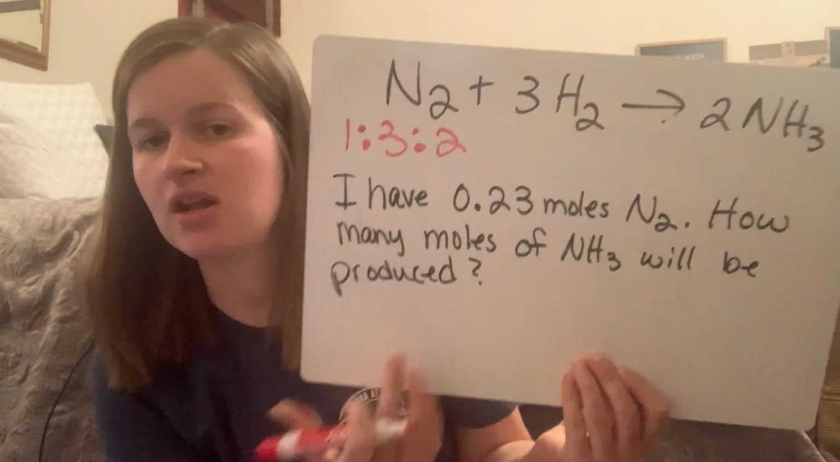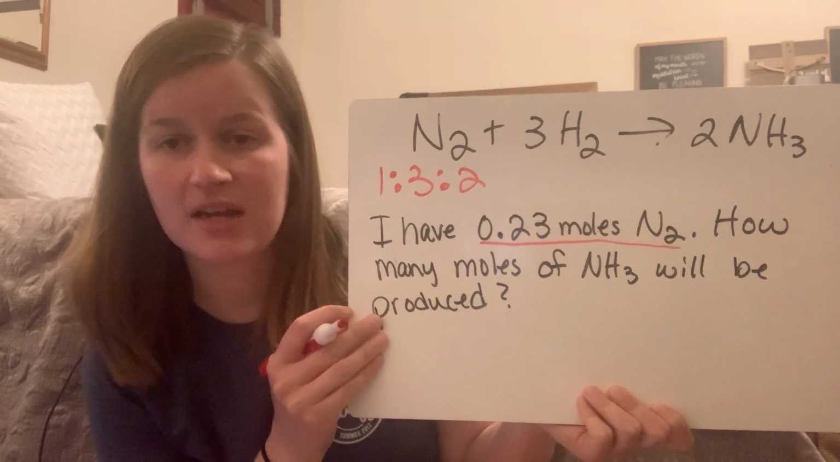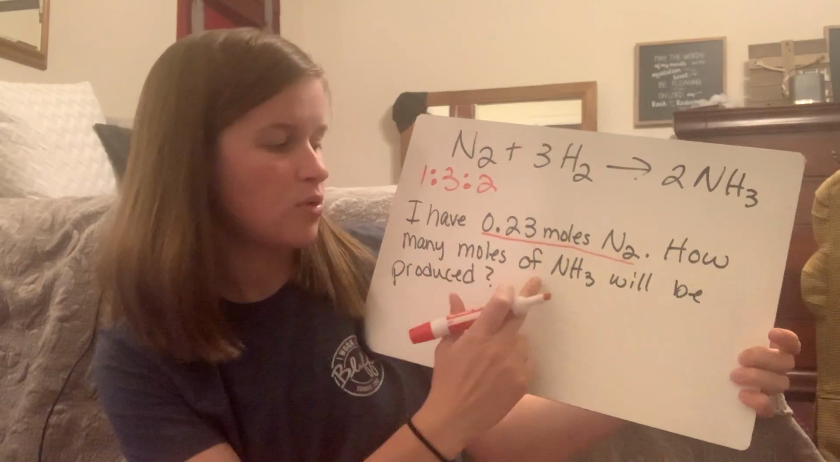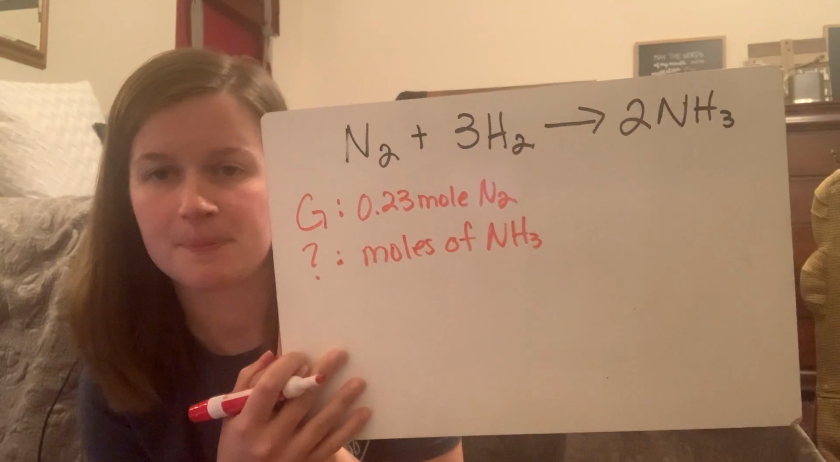So when I go back and read this problem, the information that I'm given, the information that I know, is this right here. This is my given. I have 0.23 moles of nitrogen. It's important to know the compound because that's where we're going to start. 0.23 moles of nitrogen is different than if I had 0.23 moles of hydrogen or ammonia. So this is my given. Then I'm going to look and see what it's asking me for. How many moles of ammonia? That's what I'm looking for. So what I'm looking for is moles of ammonia right there, like that.